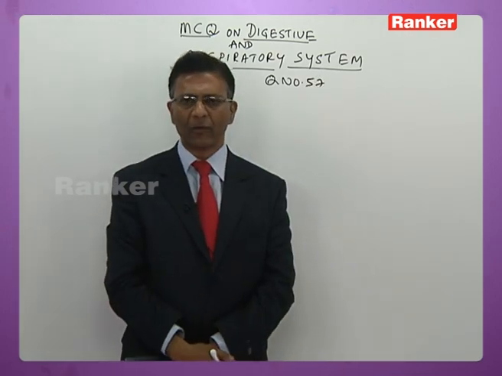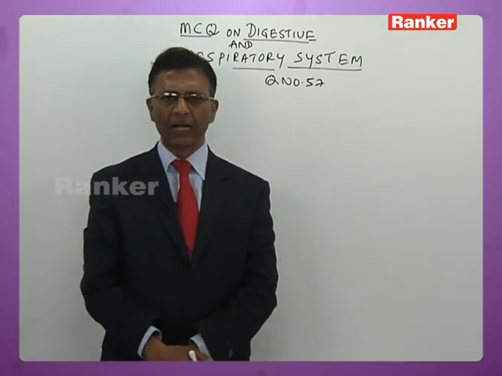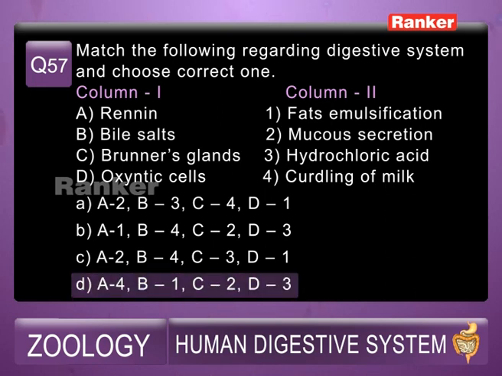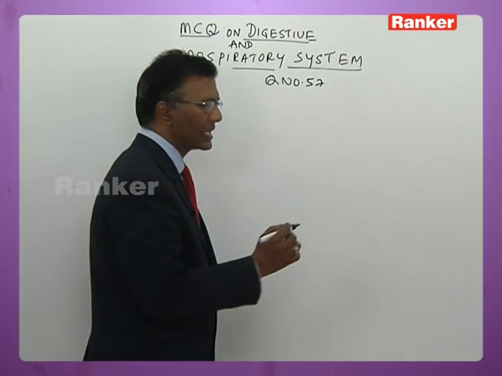57th question. Match the following regarding digestive system and choose the correct one. I shall read out the question for you. Under column 1 you have A, renin, B, bile salts, C, Brunner glands, D, oxyntic cells. Under column 2: 1, fats emulsification, 2, mucus secretion, 3, hydrochloric acid, 4, curling of milk. The answer is D for this. How is it D? We shall check.